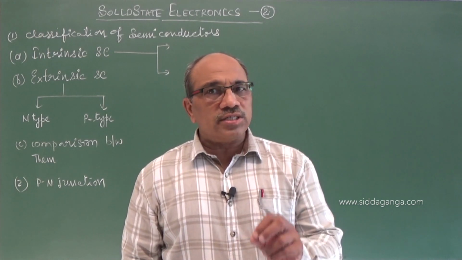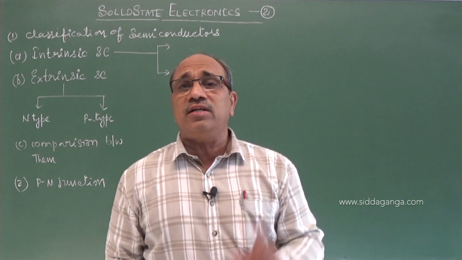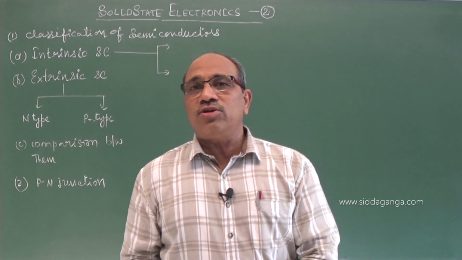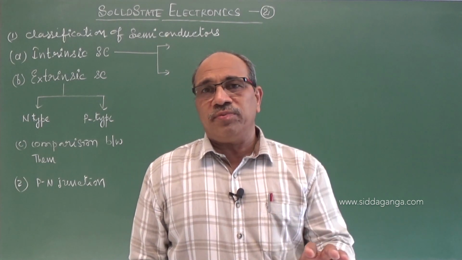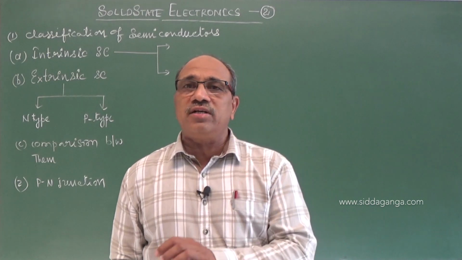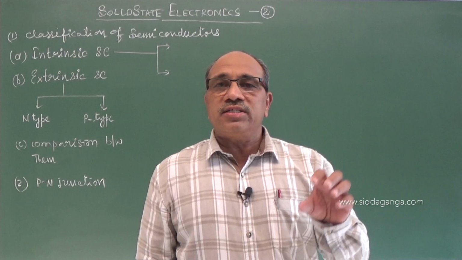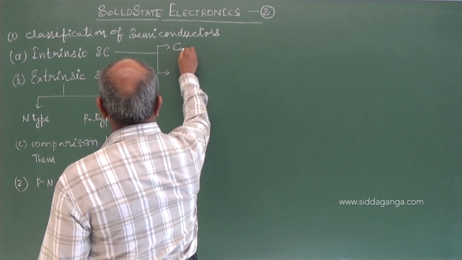Semiconductors are crystalline solids. Remember that the semiconductor property holds good for intrinsic. It is a crystalline solid. The position of the semiconducting material in the periodic table is in the fourth group, like germanium or silicon.